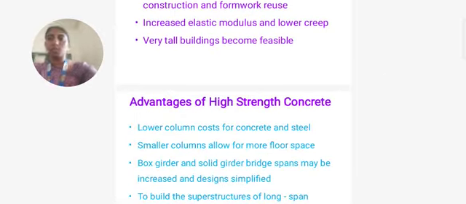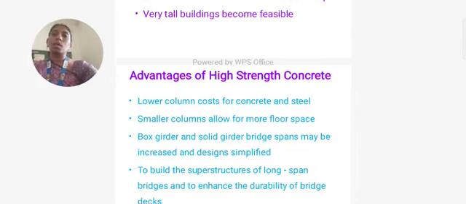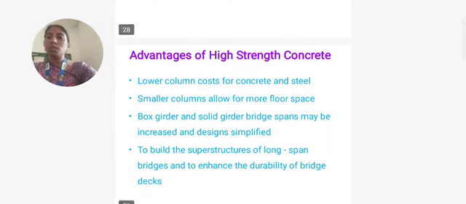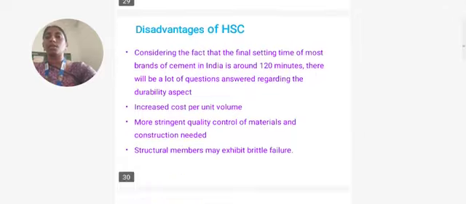Other advantages of high strength concrete: lower column cost for concrete and steel, and smaller columns allow for more floor space. In box girder and solid girder bridges, spans may be increased and designs simplified to build the superstructures of long span bridges and to enhance the durability of the bridge decks.